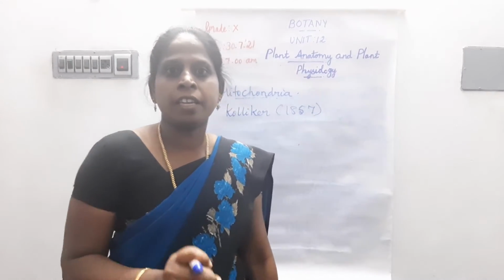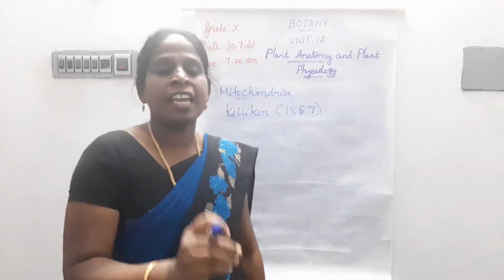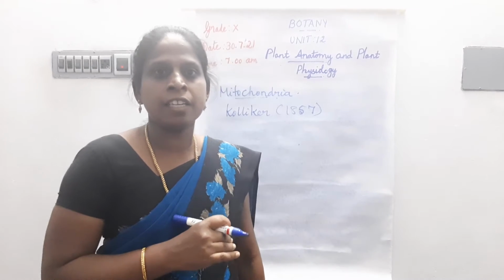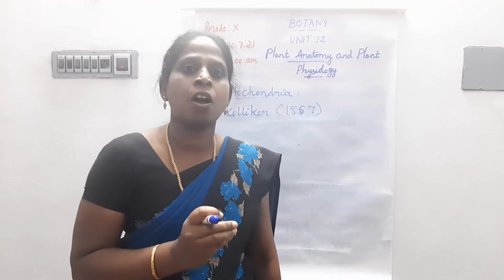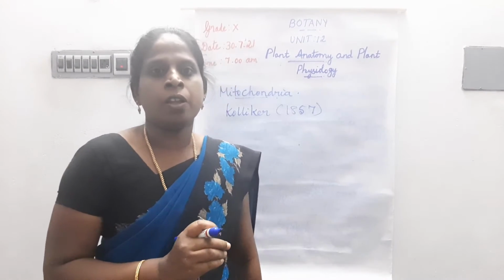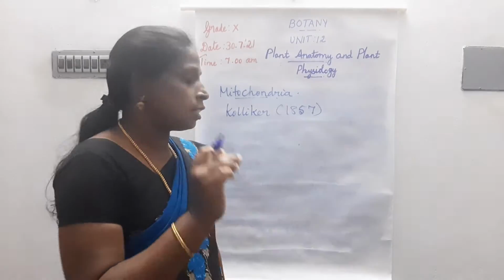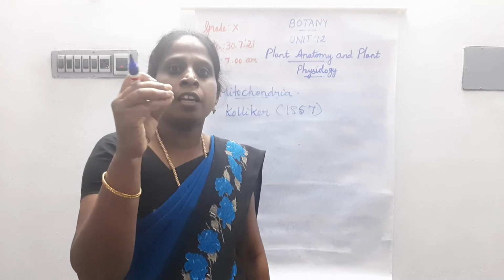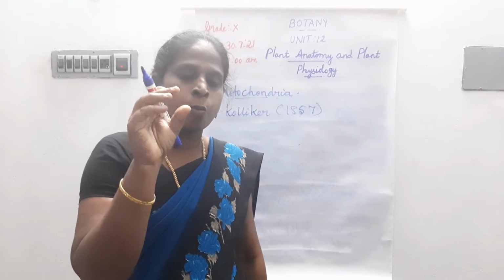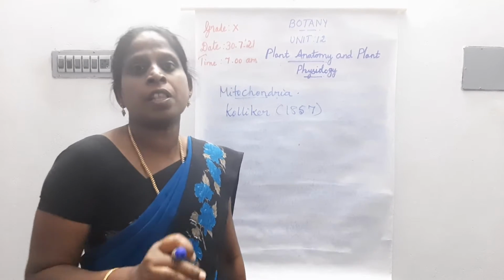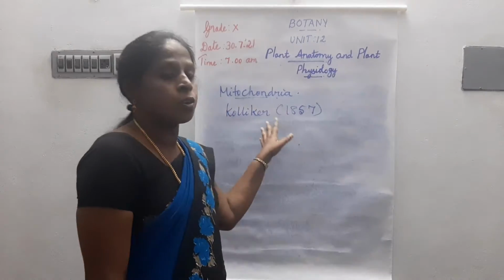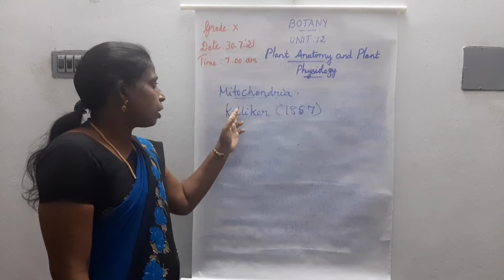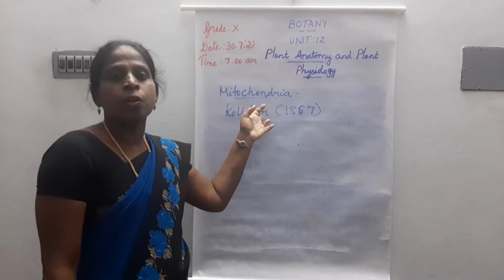It is present in the striated muscles. Striated muscles we can learn in 9th standard; it is otherwise called skeletal muscle. See, in the striated muscle cell he observed a small granular structure, that is called mitochondria. So the mitochondria was introduced by Kolliker in 1857.